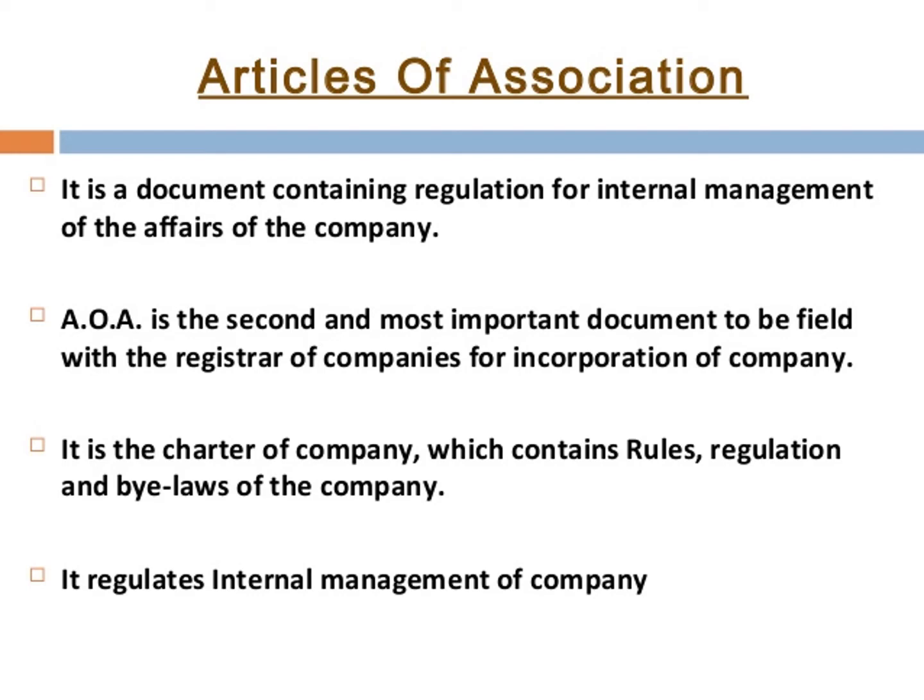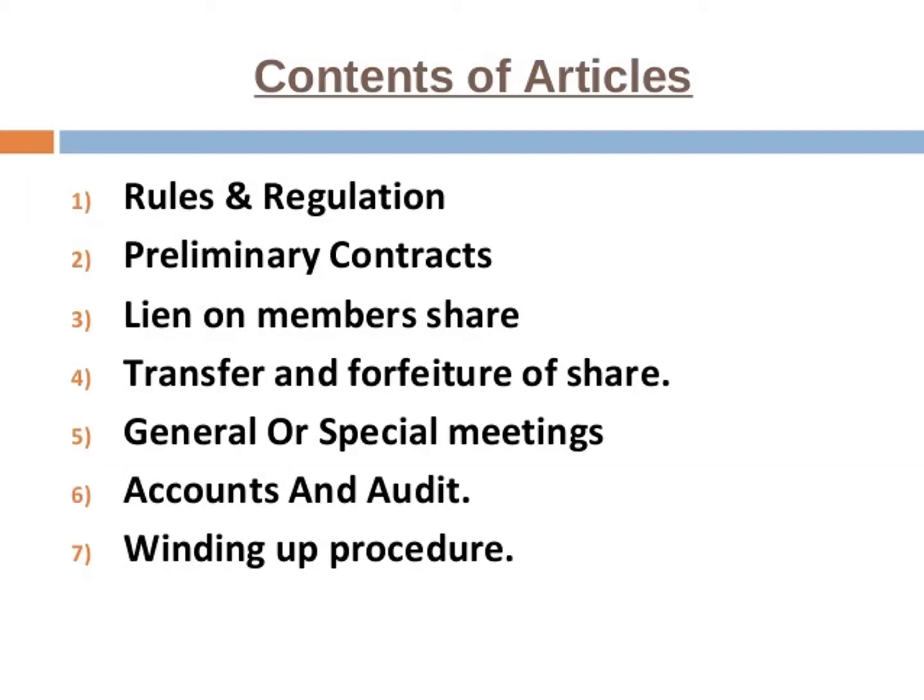That is why, if a change has to be made here, it can be done very easily by a simple resolution. But in the memorandum of association, alteration becomes very difficult. The content of the article of association includes rules, regulations, preliminary contracts, lien on the members' shares, then transfer and forfeiture. Forfeiture means taking back the shares because they are not being properly paid for. Then general and special meetings, audits and accounts, and winding up procedure.